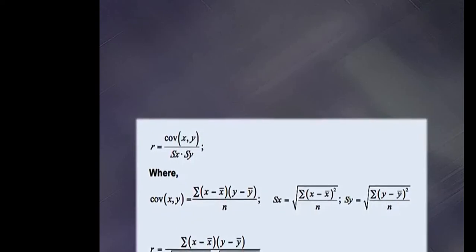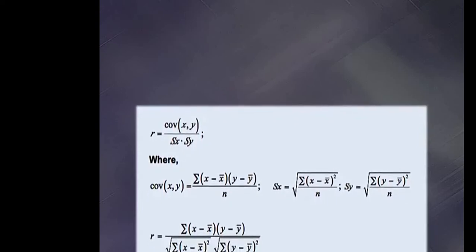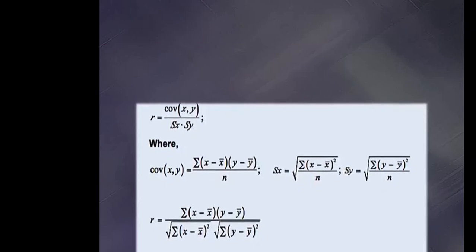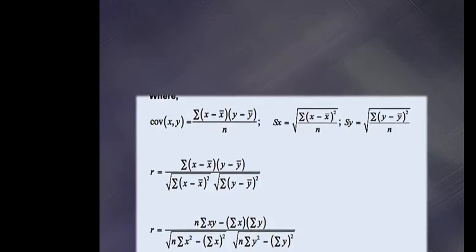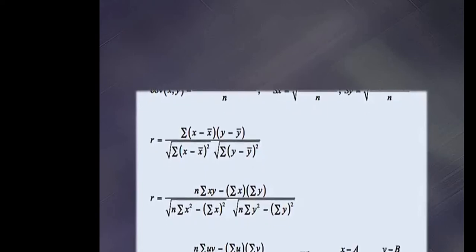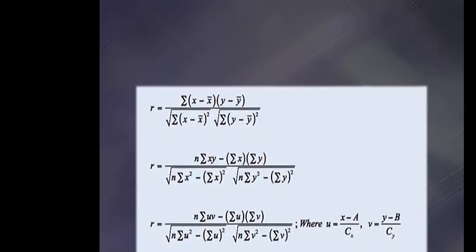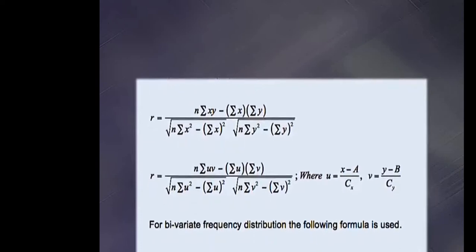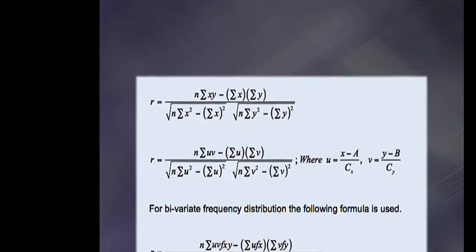By putting all the values in the above equation we get r equal to summation of (x minus x bar) multiplied by (y minus y bar) divided by the square root of summation of (x minus x bar) square multiplied by the square root of summation of (y minus y bar) square, and by simplification of that equation we get the formula r equal to n summation xy minus summation x into summation y, divided by the square root of n summation x square minus summation x whole square, multiplied by the square root of n summation y square minus summation y whole square.